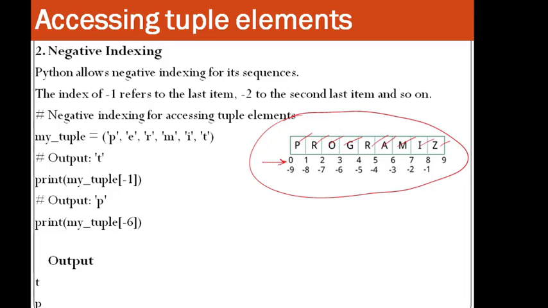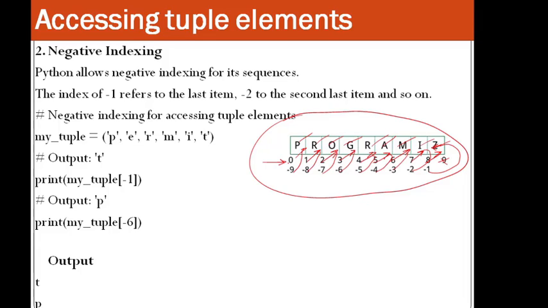If you go for positive indexing from the beginning, the first element has index 0, then first, second, third, fourth, fifth, sixth, seventh, and eighth. Then with negative indexing from the end, the last is minus 1, then minus 2, minus 3, minus 4, minus 5, minus 6, minus 7, minus 8, and minus 9.